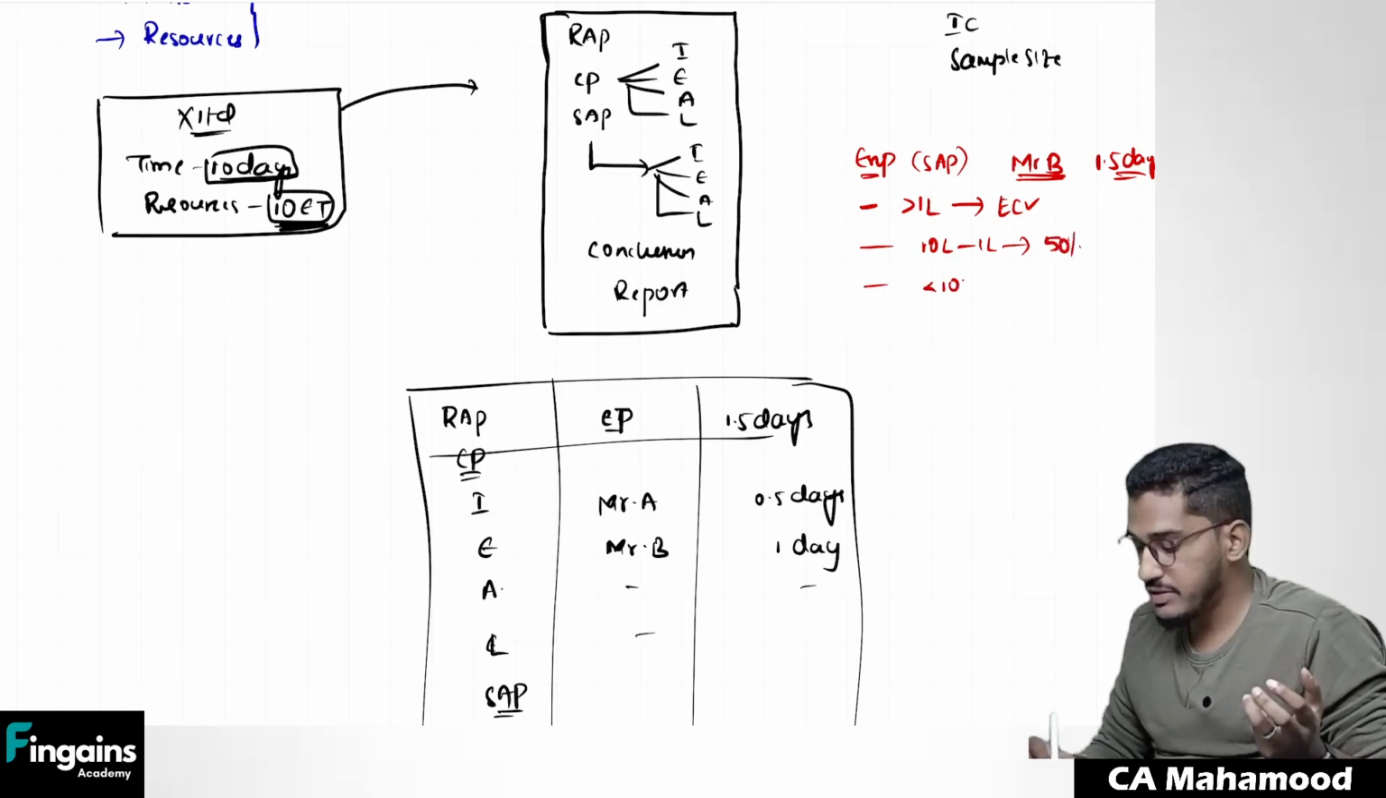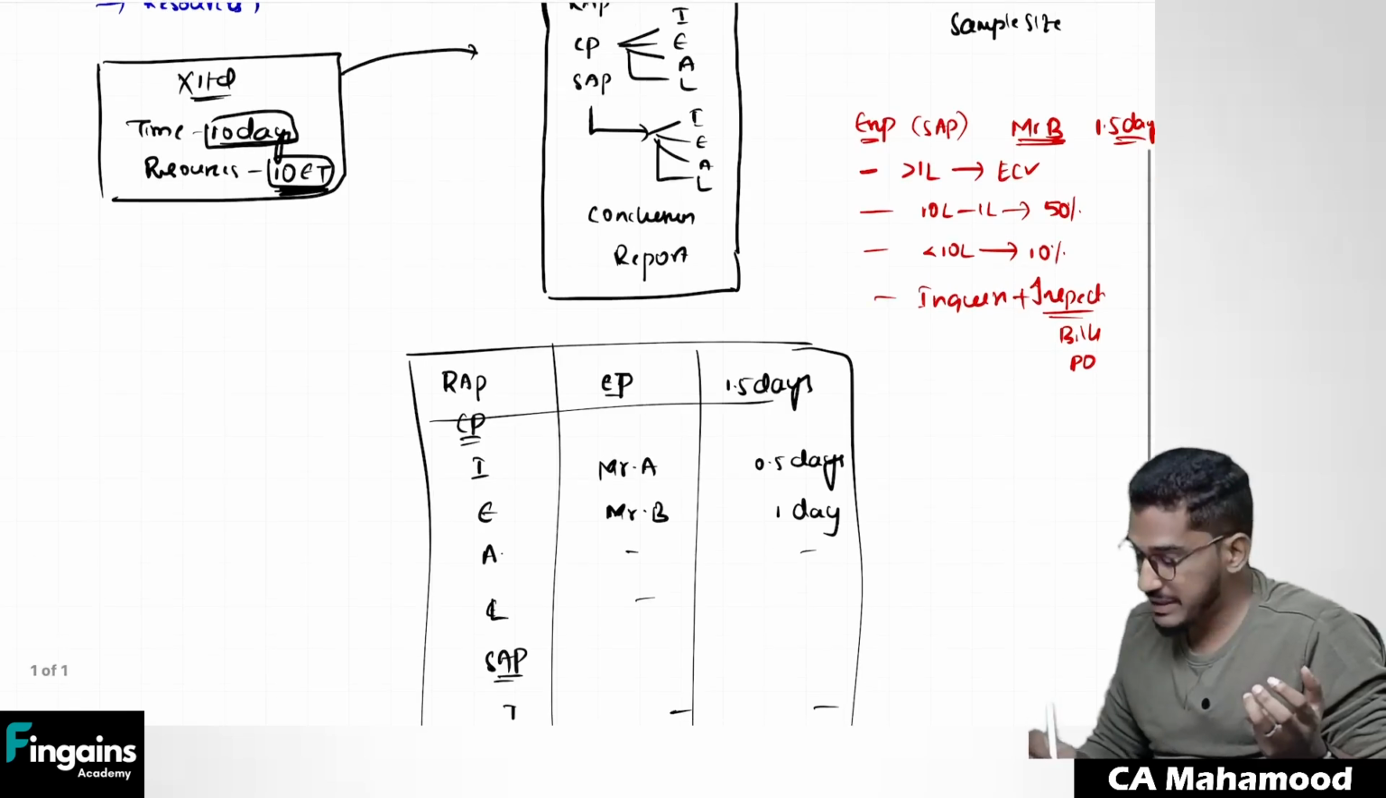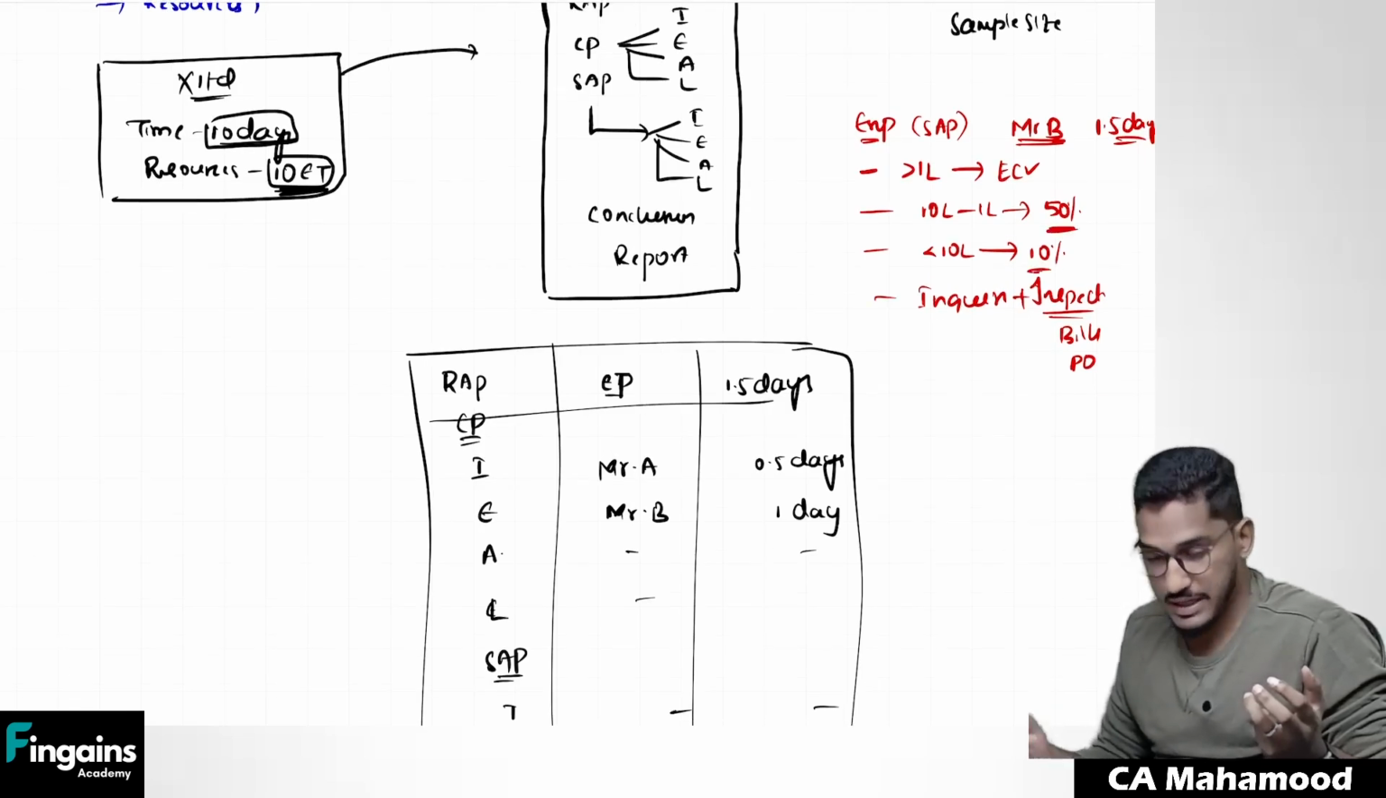Whatever invoices are there which are less than 10 lakh rupees, there take a sample of 10%. Here you have to do inquiry. Here you have to do inspection. What supporting documents do I have to verify? So all the bills you have to verify. Purchase orders you have to verify. What should be the sample size? I have already told you about sample size also.